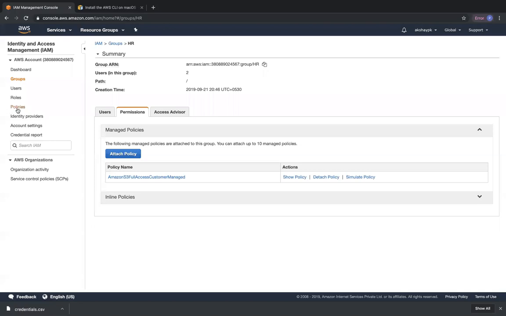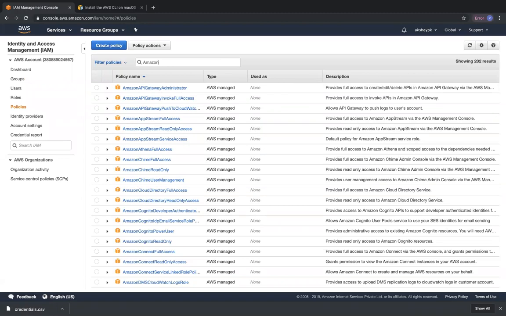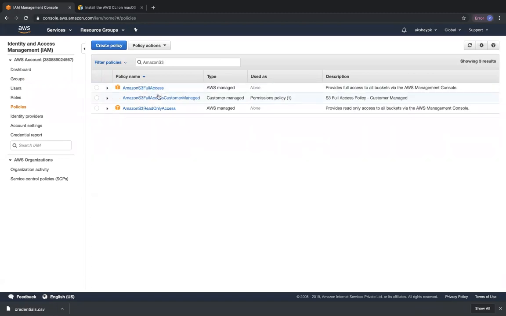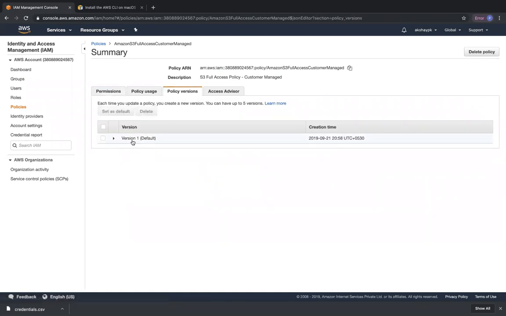And you can see over here under policies, if you go ahead and search for the customer managed policy that you have created, Amazon S3 customer managed policy, you can click on that policy. You can see policy versions. Right now we are on version 1. So you can have up to 5 versions of a customer managed policy. And suppose you are creating the 6th version, by default, your first version is going to be replaced.